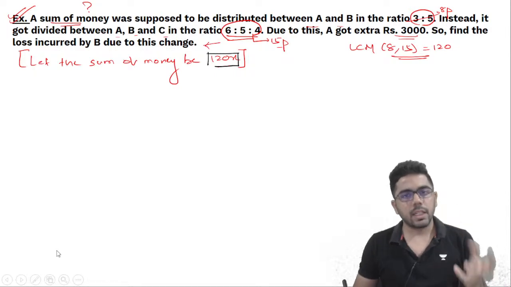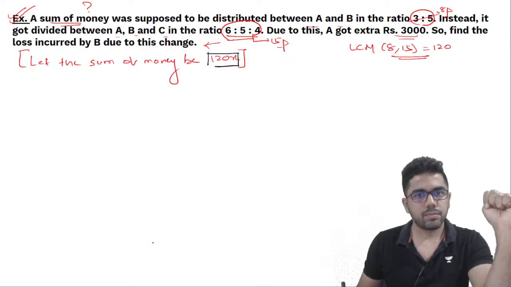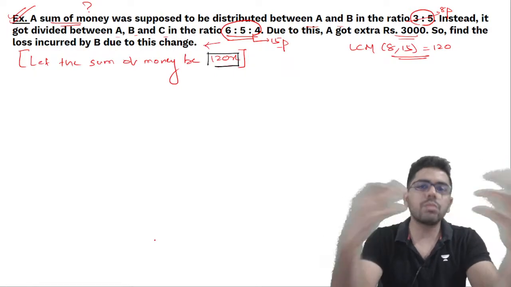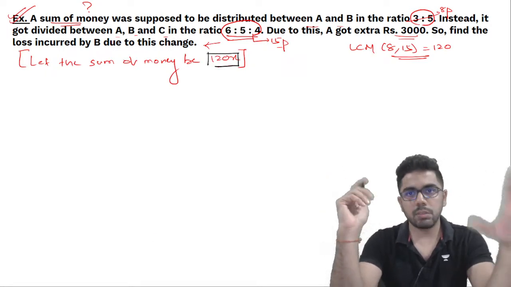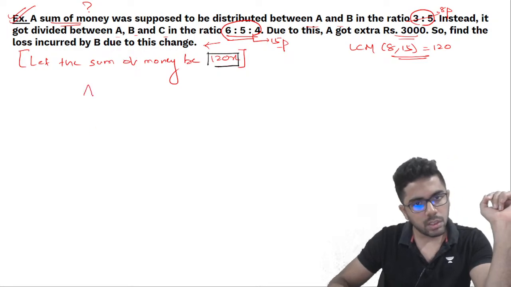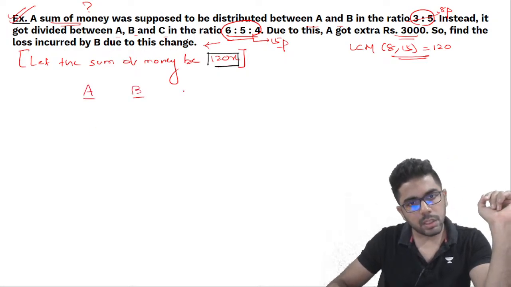Instead of taking it as x, I took it as 120x. Now because we are assuming anyway, why not assume something which will make our calculation easier? Now how does it make it easier? Let's see that. I'll take A, B and C.